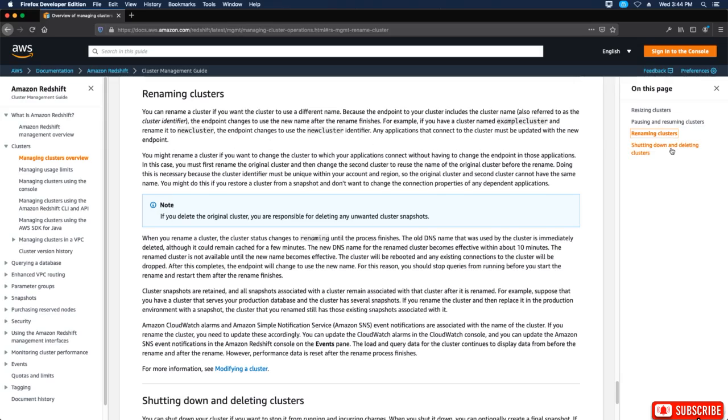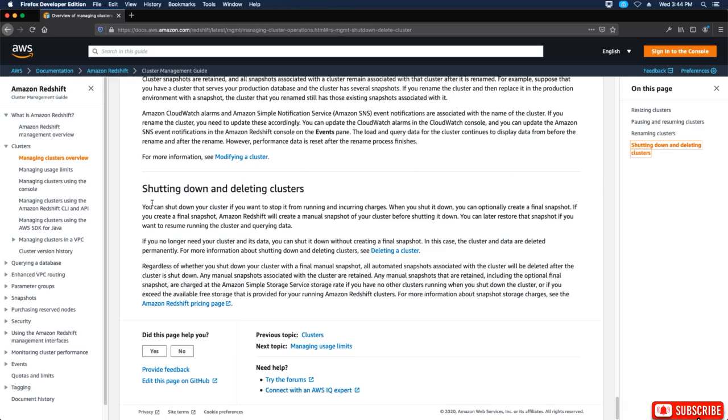Okay. Then let's look at shutting down and deleting. So you can shut down your cluster if you want to stop it from running and incurring charges. When you shut it down, you can optionally create a final snapshot. If you create a final snapshot, Amazon Redshift will create a manual snapshot of your cluster before shutting it down. You can later restore the snapshot if you want to resume running the cluster and querying data.